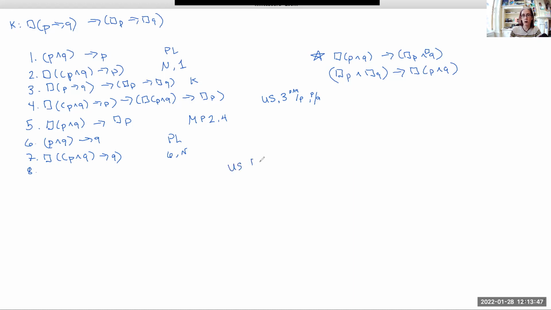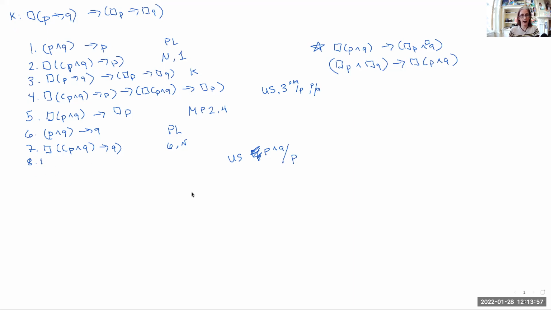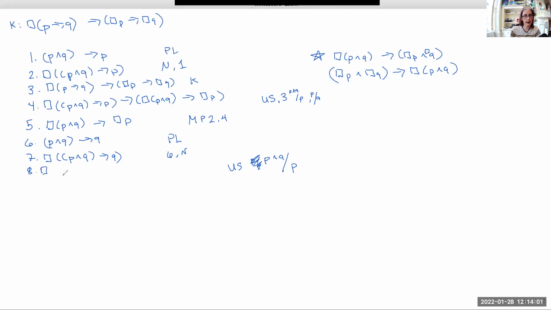Again, I'm going to put P and Q in every place that I have P, but this time I'm just going to leave Q alone. I don't have to do any substitution there. So again, this gives me that if it is necessary that P and Q implies Q, then necessary P and Q implies necessary Q.